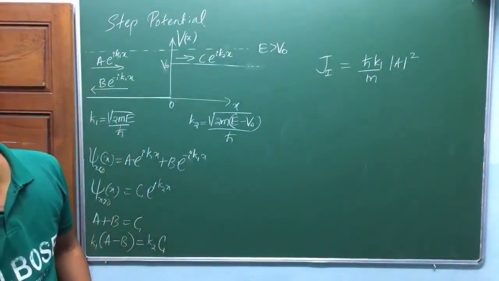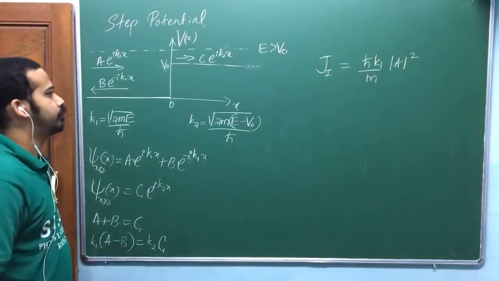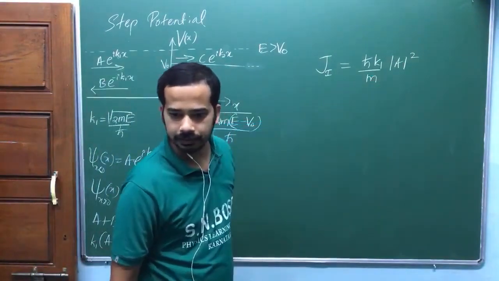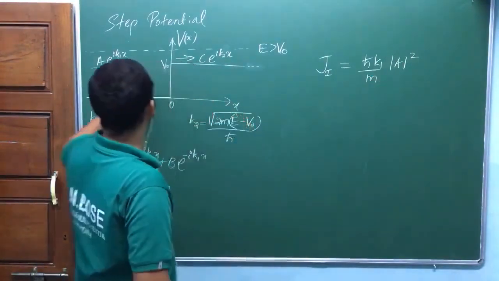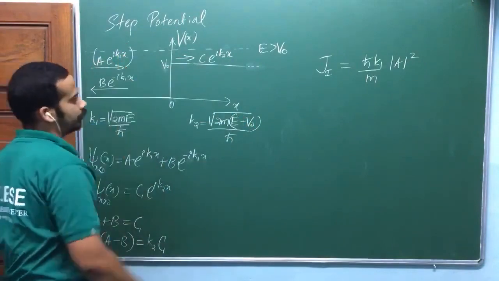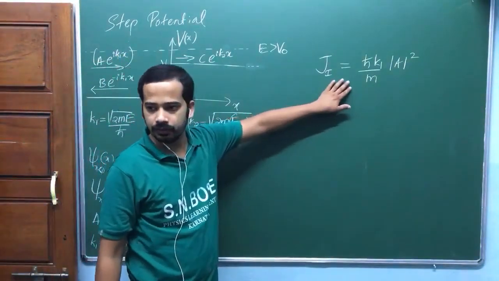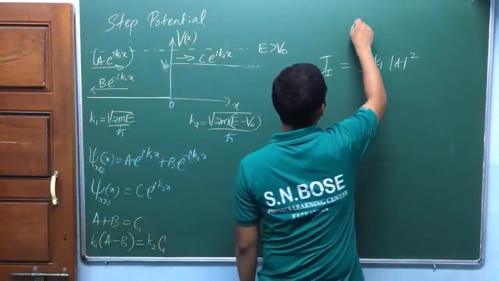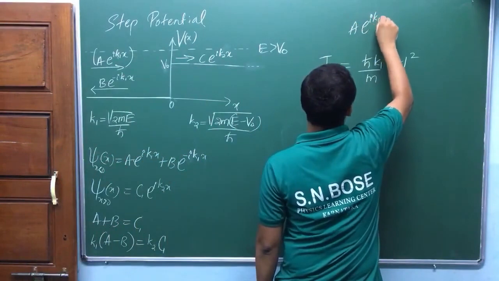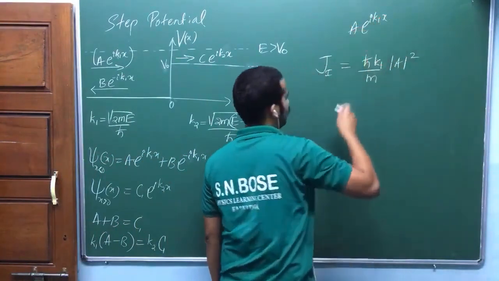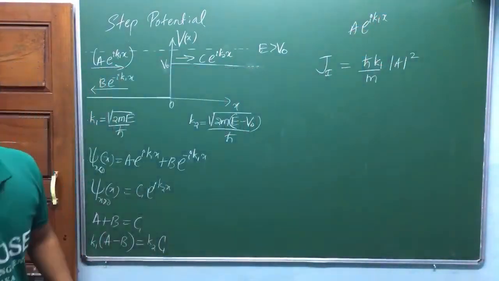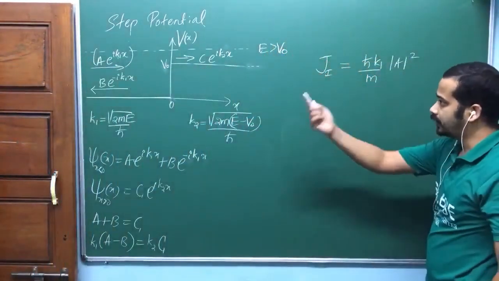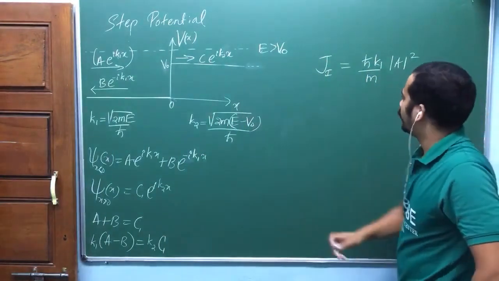Is that okay? Yesterday we have done this problem, isn't it? I have written it directly. Take this part of the solution, A e^(ik1x), and find the probability current density corresponding to that one. I have defined it as Ji, the probability current density of the incoming particle. The particle is shot from minus infinity.